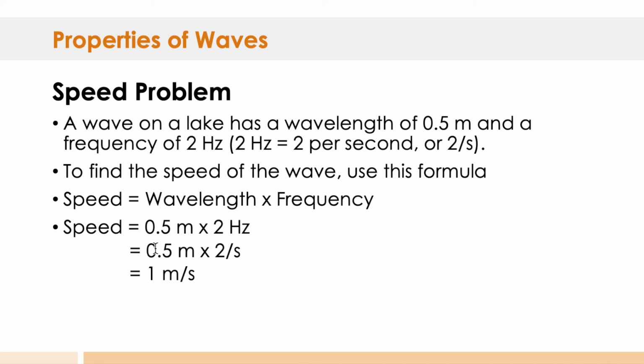So speed would equal 0.5 meter, because that's the distance of our wavelength, multiplied by 2 hertz, or 2 waves per second. So what is 2 times 0.5? Well, it would be 1 meter per second.